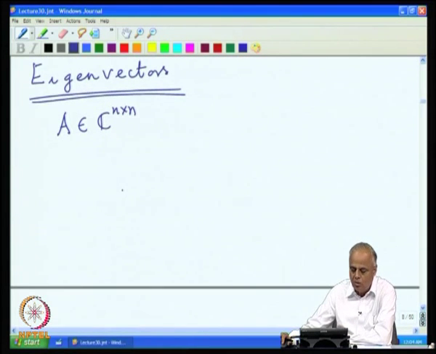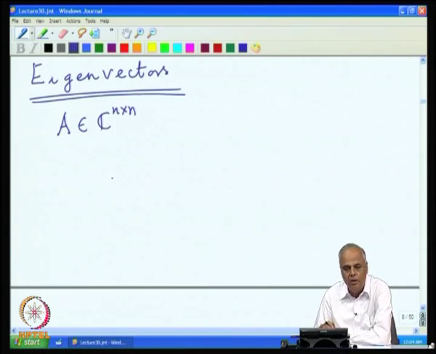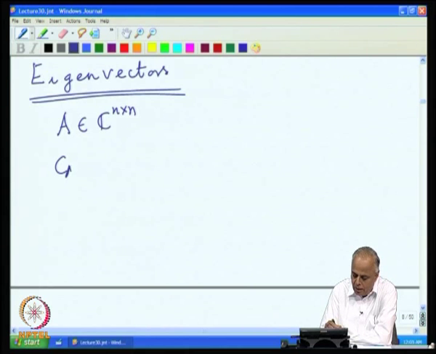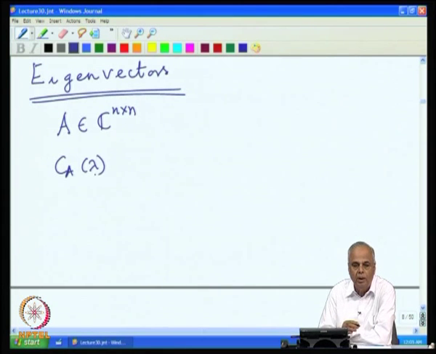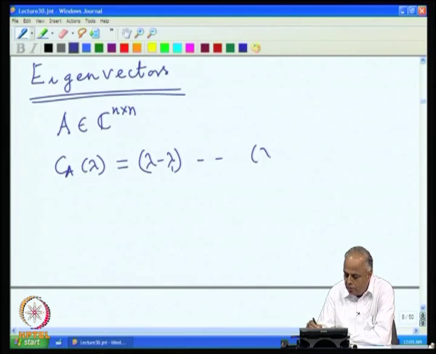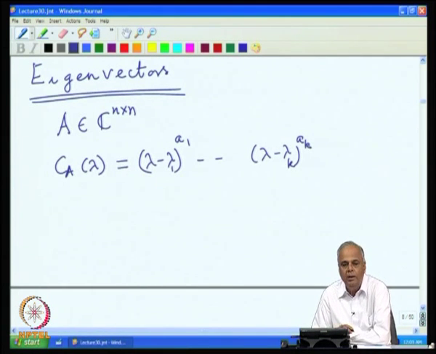It could be real also, because any real matrix can be thought of as a complex matrix. So, consider an n by n matrix and look at its characteristic polynomial. As explained above, if lambda 1, lambda 2, ..., lambda k are the distinct roots with algebraic multiplicities a 1, a 2, ..., a k, then the characteristic polynomial can be factored like this.